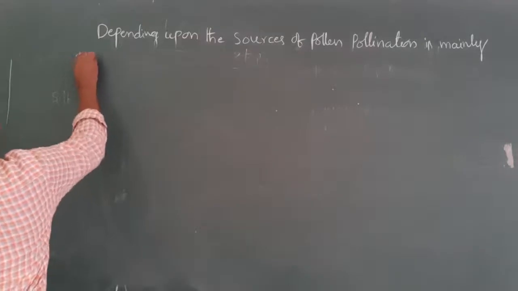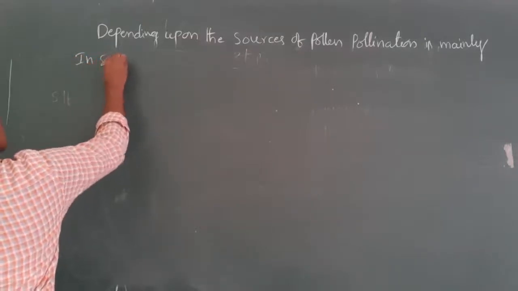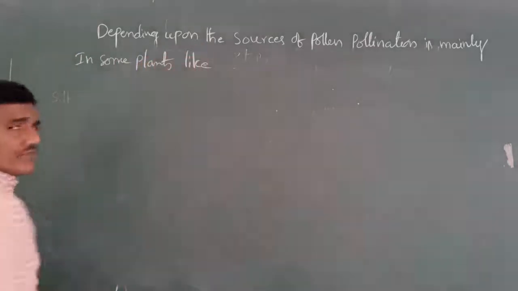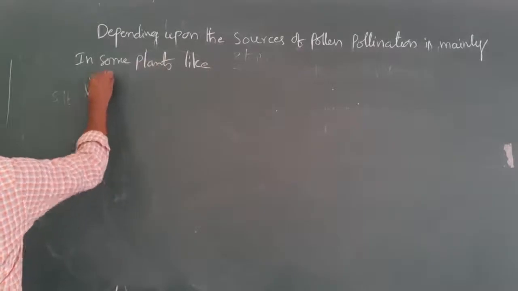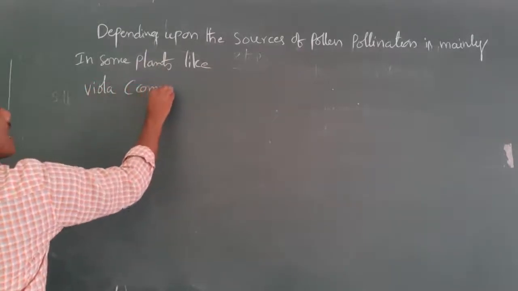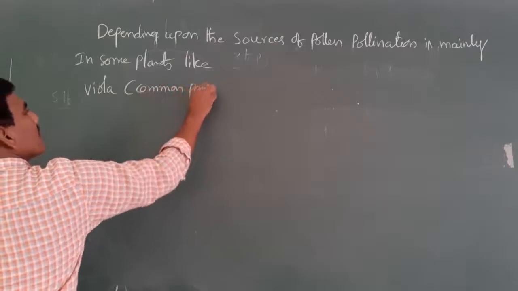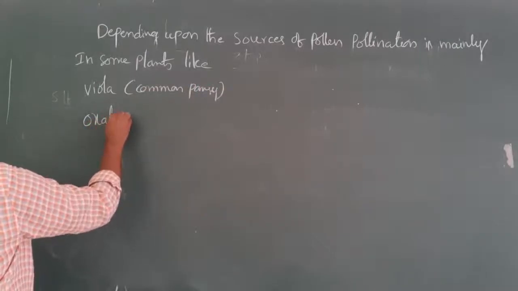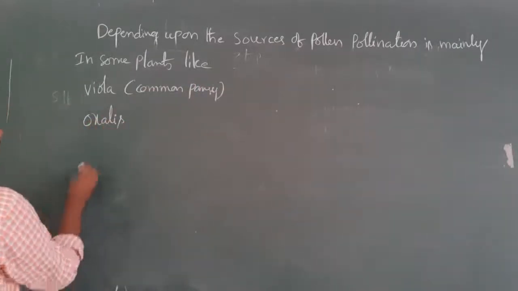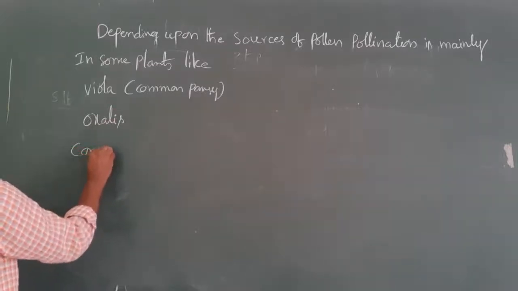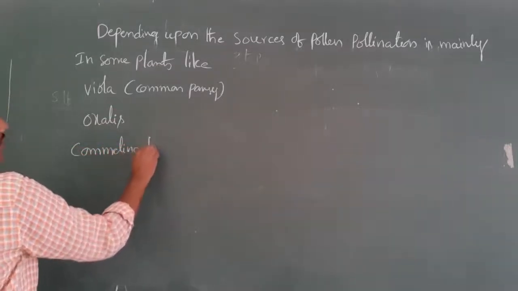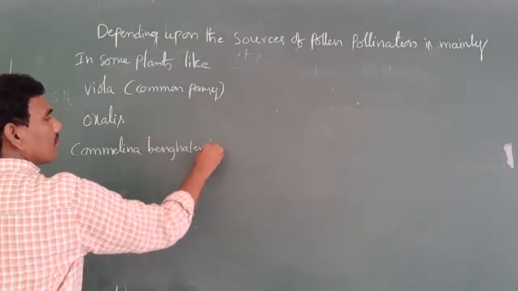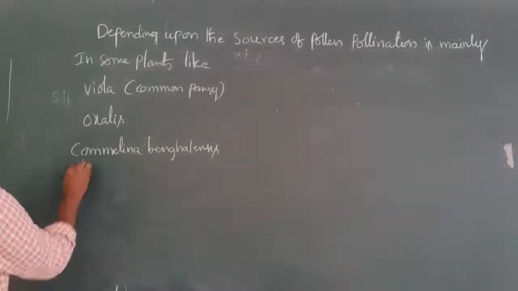In some plants like viola, also known as common pansy, the next one is oxalis, the next one is Commelina bengalensis, and the next one is Arachis hypogaea.